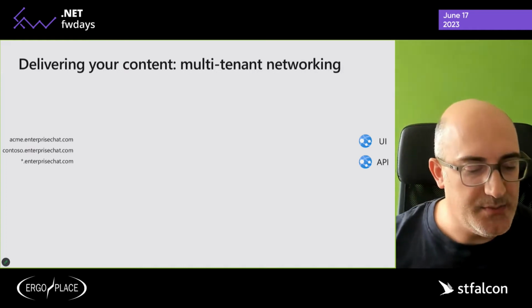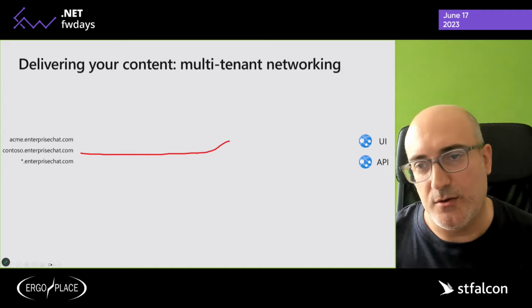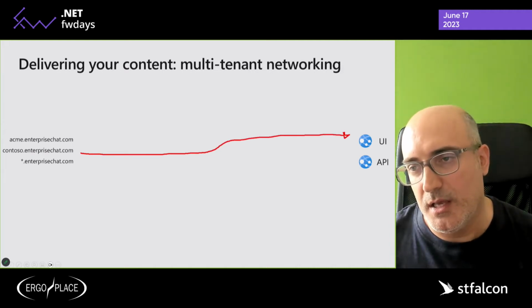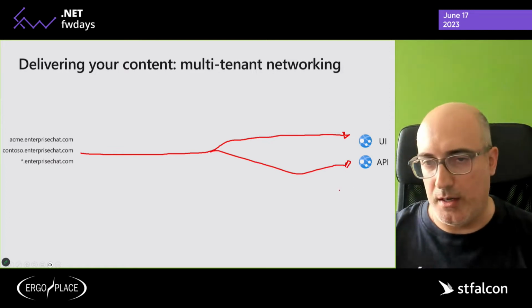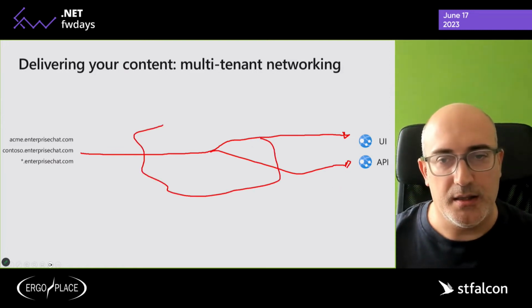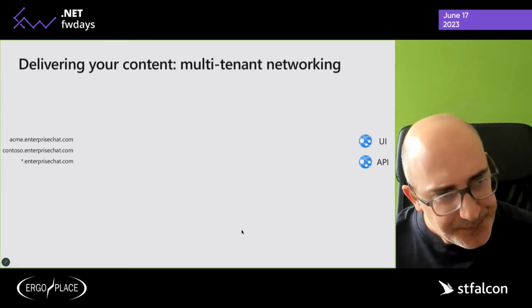What we want is basically to build something that connects the dots, right? So we can route the traffic, for example, here or here, depending on the traffic. Now, this is the bit in the middle that we're going to talk about, okay?